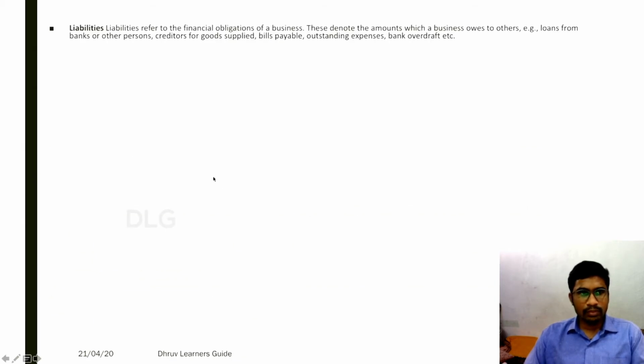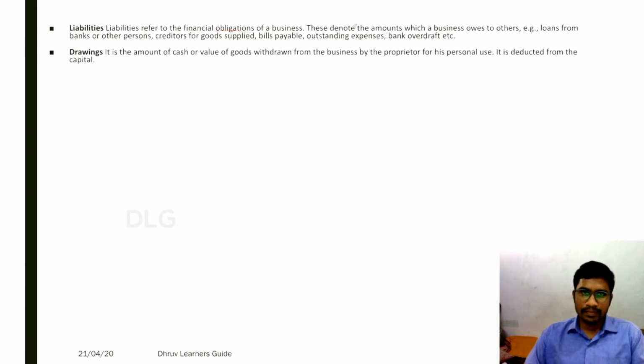And next important term is liabilities. So what are liabilities? Liabilities refers to the financial obligation of the business. These denote the amounts which a business owes to others. Loan from bank. If you take a loan from bank, you are supposed to make the payment either in installments, or a loan taken from another person. So all these constitute liabilities.